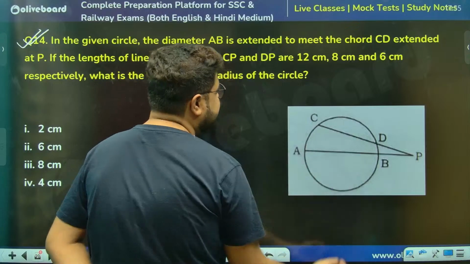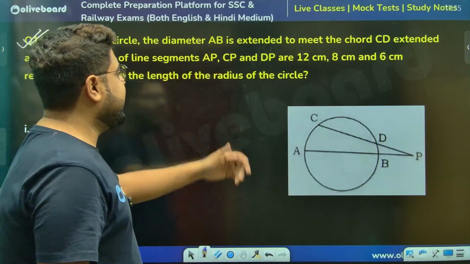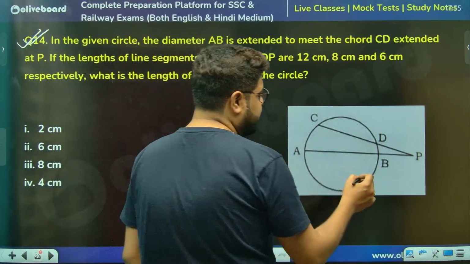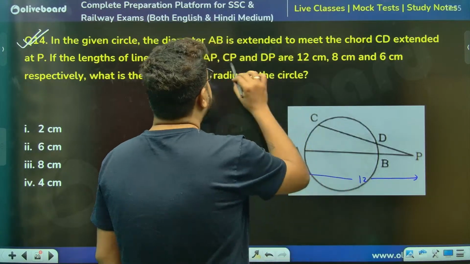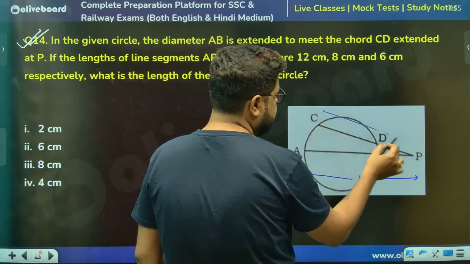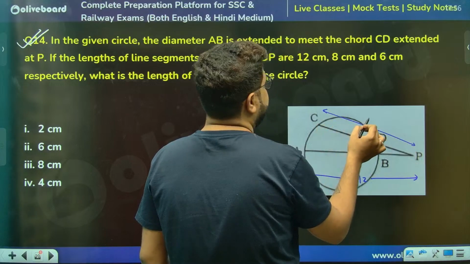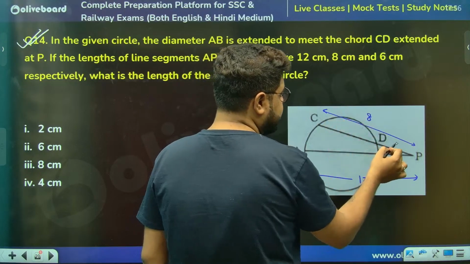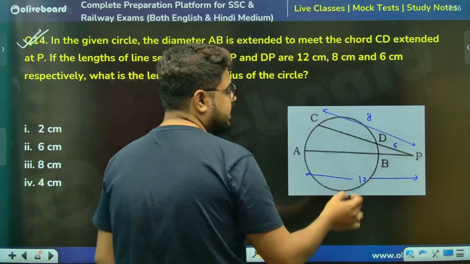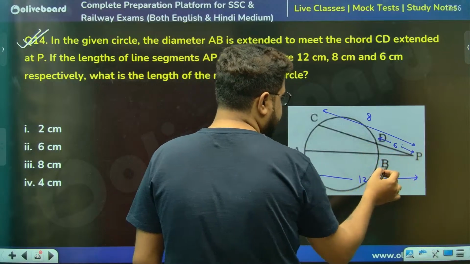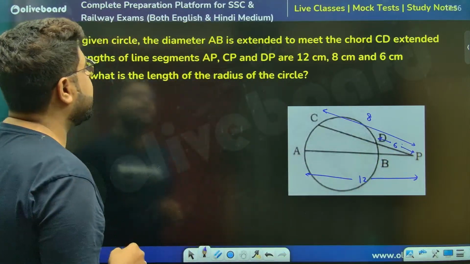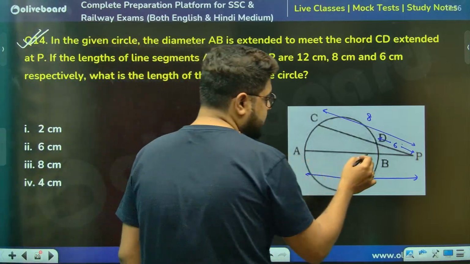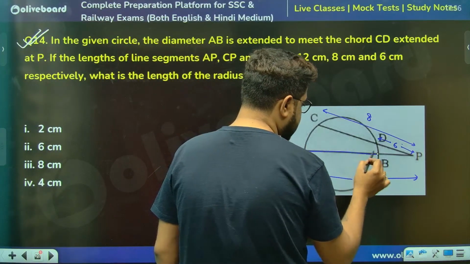That is exactly what I wanted to ask. Sir, AP, CP, DP. AP is 12, the whole thing. CP is this whole thing, 8. DP is 6. Okay, sir. They're asking maybe BP, right? Length of the radius. Acha, diameter. This is diameter.